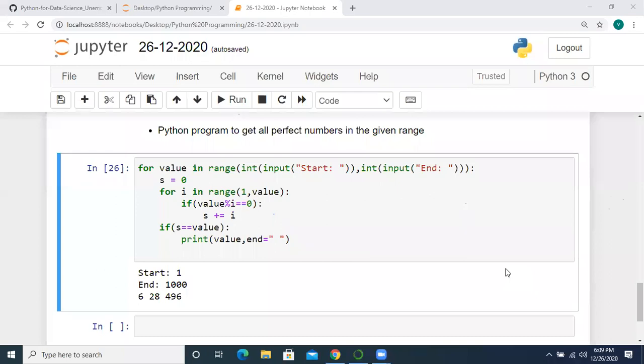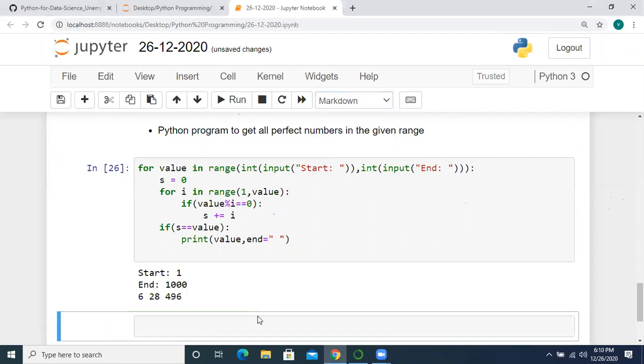Okay, so now we are going to do some more programs like this only. Yesterday you all did one program, right? That is printing a mathematical table. By using for loops, you printed a table. Suppose 2 into 1 equal to 2, 2 into 2 equal to 4. Now all printed the structure of the table, right? You remember that program? So by the extension of that only, we are going to do another program.